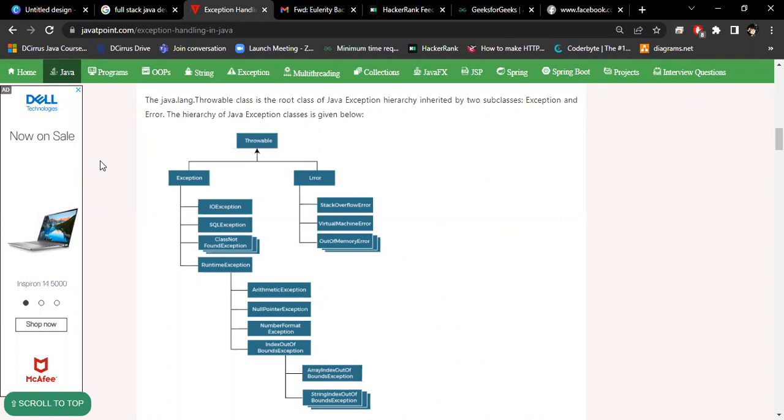Getting it or not, what I'm saying? So these are the things: checked and unchecked exceptions. Okay, guys, if you're not getting it, you can let me know. Now, how to handle it.